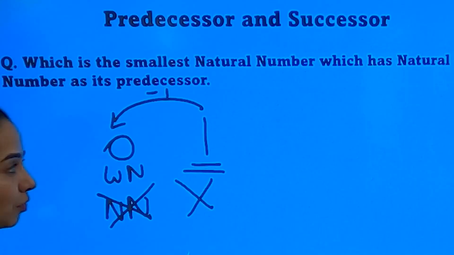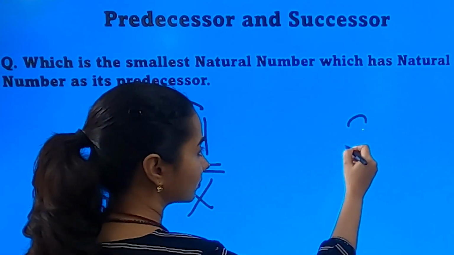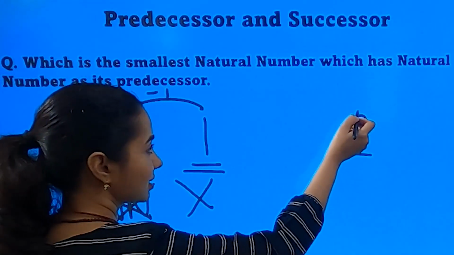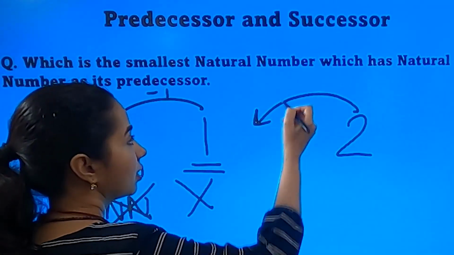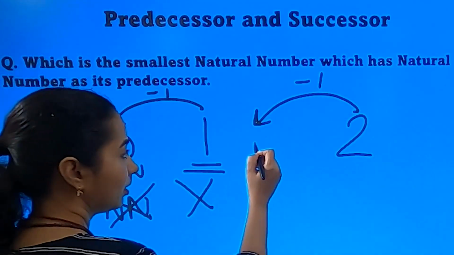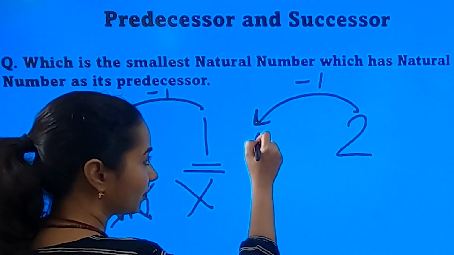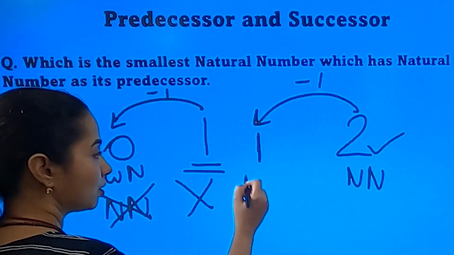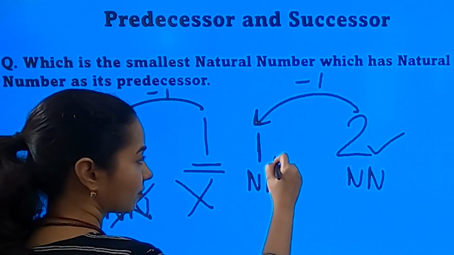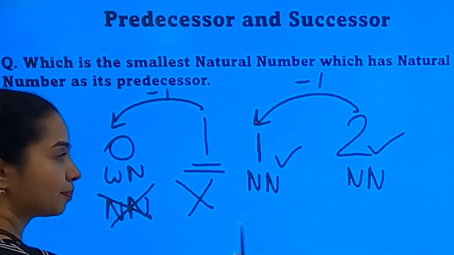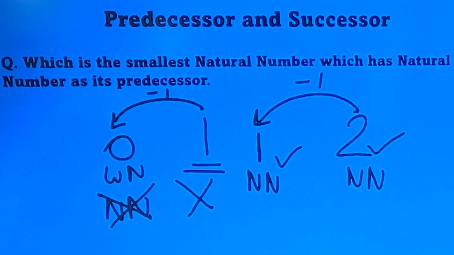So let's go for another number. 2. Is 2 a natural number? Yes, it is. If we subtract 1 from it, then I will get its predecessor. It's 1. Is 1 also a natural number? Yes, it is. So I have got my smallest natural number whose predecessor is also a natural number. Simple.